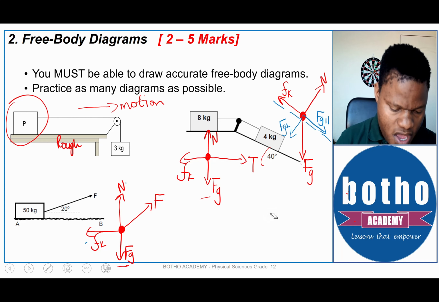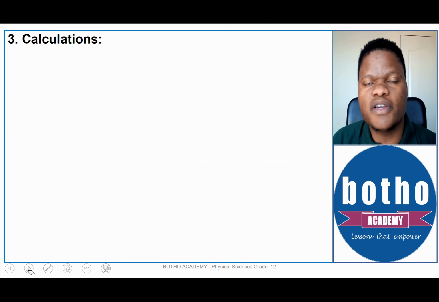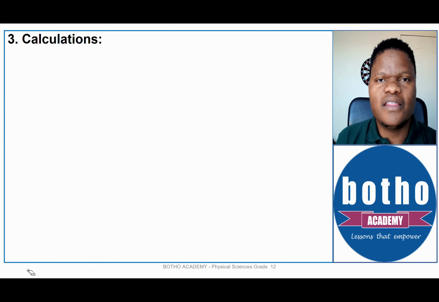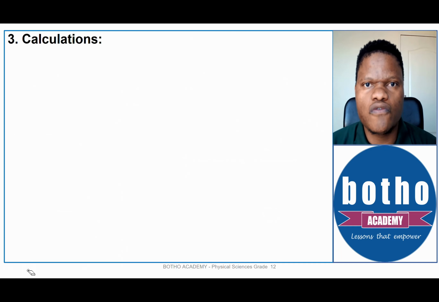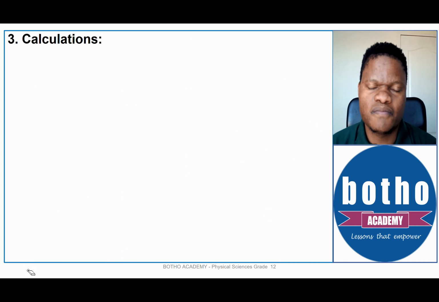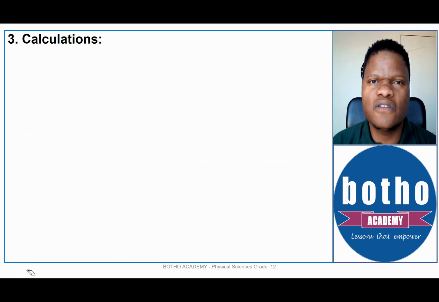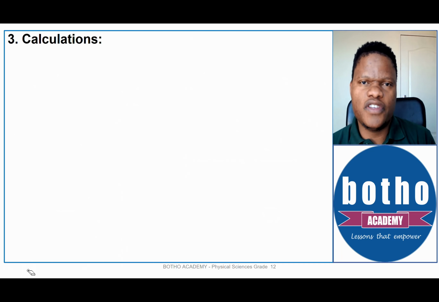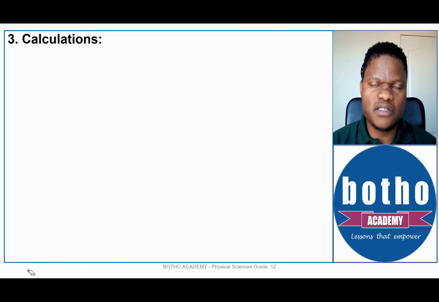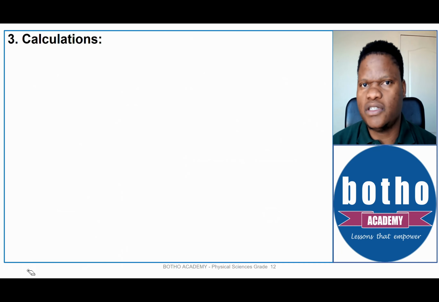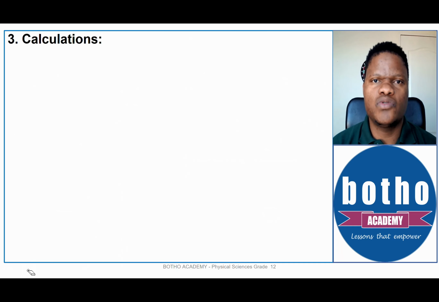Now we move to the third part of our topic, which will be covered in the exam. And that is the part that many of you look forward to, and that's the calculations. But before we go into the calculations, I want to emphasize that you cannot pass on calculations alone. I know many learners tend to focus and spend so much of their energy and time on the calculations. But if you check what we've done so far, we've done definitions and we've also done the free body diagram. That can give you a maximum of 7 marks, depending on the structure of the question. It can range from anything up to 7 marks.